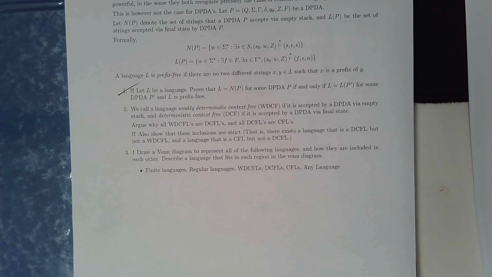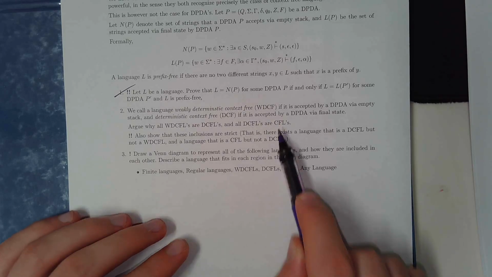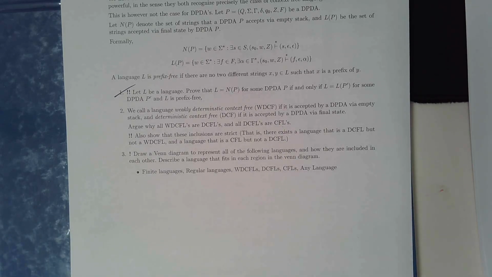And we know that deterministic context-free languages are a subclass of context-free languages because every DPDA, that is deterministic pushdown automaton, is just a special case of pushdown automata, right? The transition function just has more restrictions on it. So we basically get this as a subclass of that for free. So that's the easy part. The hard part is showing that these inclusions are strict.